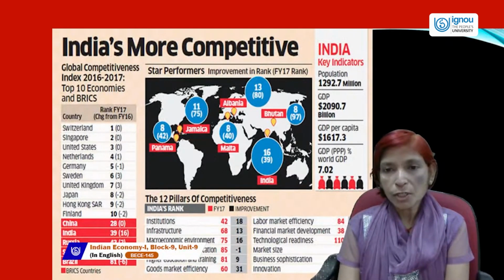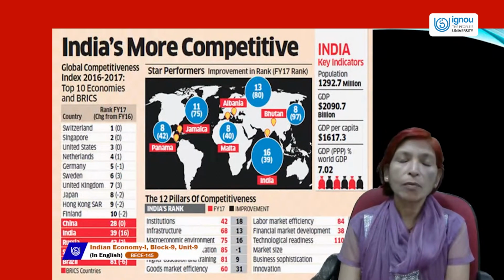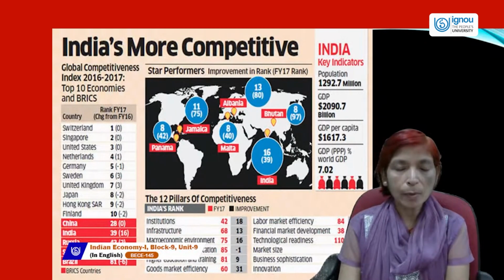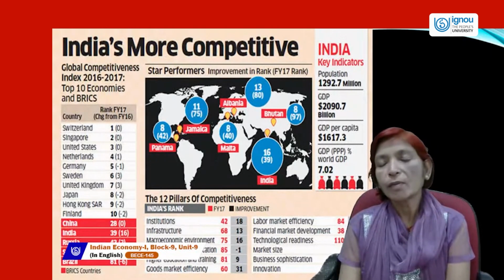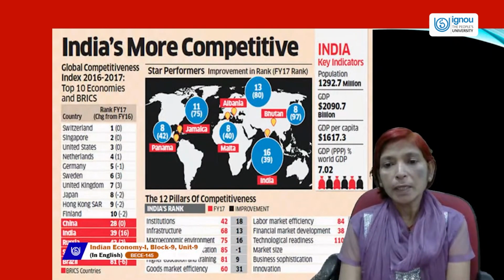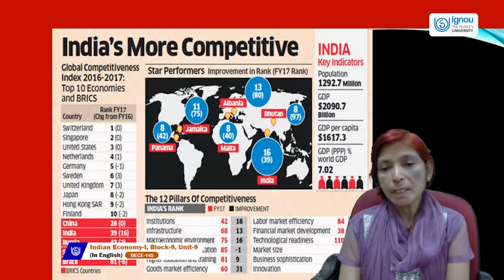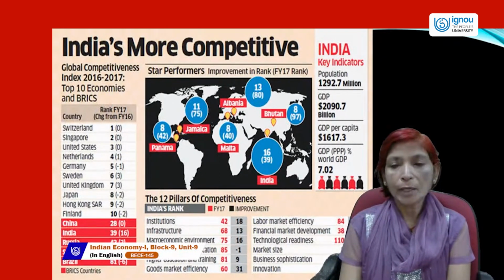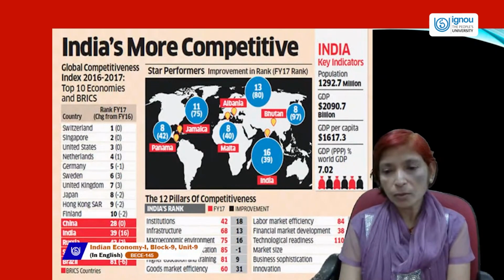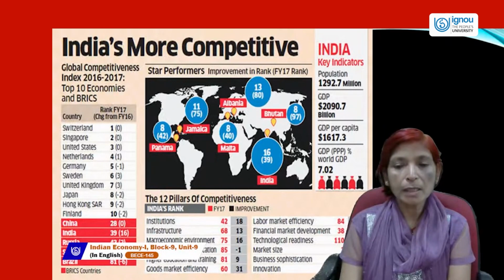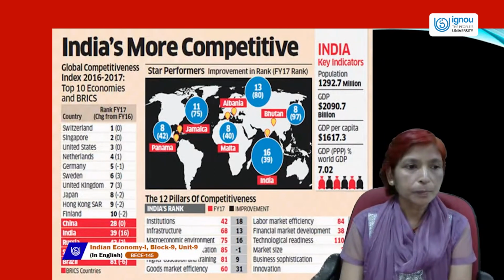India's population is near about 135 crore at present, and the GDP of the Indian economy is 2090.7 billion dollars. GDP per capita is 1617.3 dollars, and according to GDP purchasing power parity, India's share of world GDP is 7.02%.